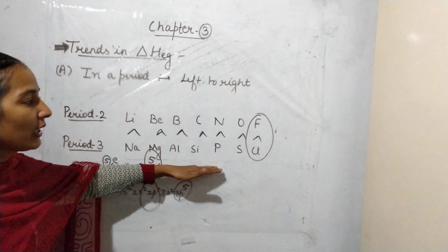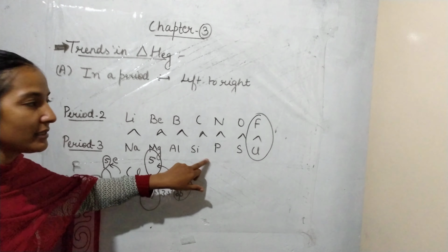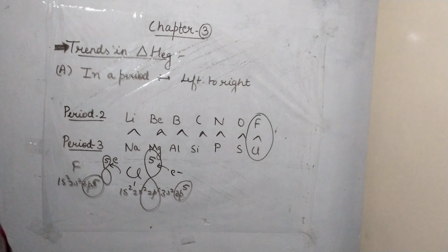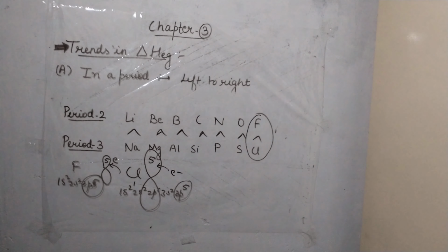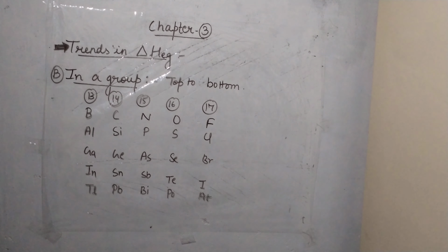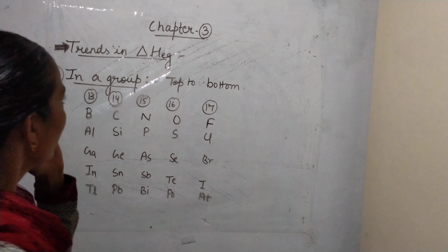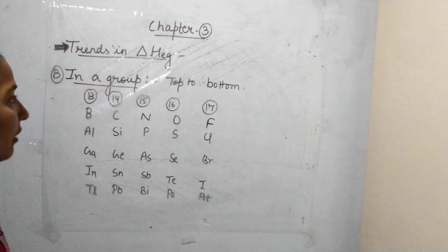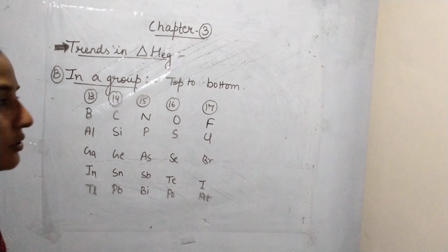So the elements in period number 3 are having more electron gain enthalpy as compared to elements of period number 2. So now let's discuss the electron gain enthalpy in a group. There are certain exceptions also.